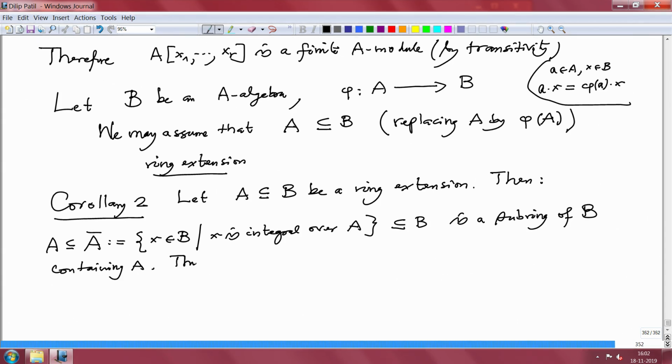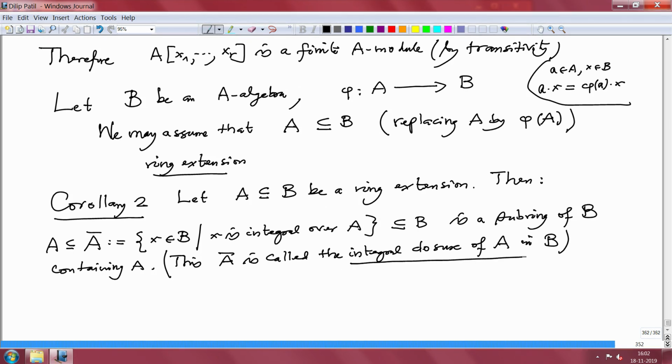This A bar is called the integral closure of A in B. This I should write in the bracket. So what we need to prove is that it is a subring. That means we need to prove that.